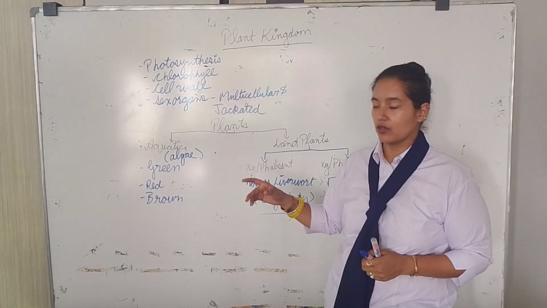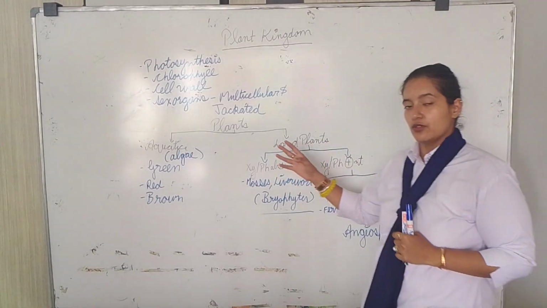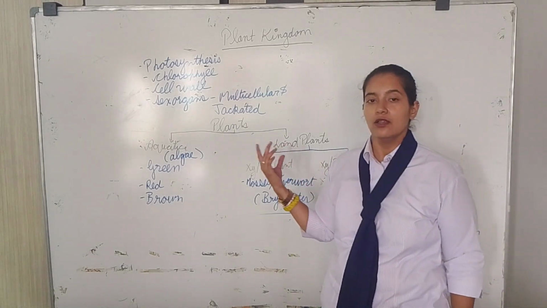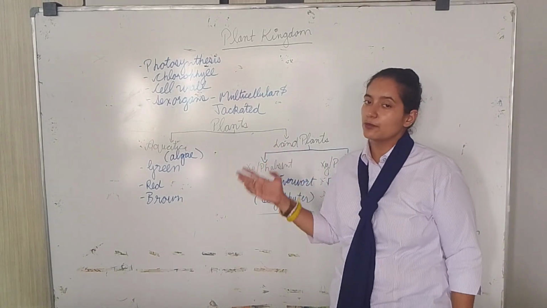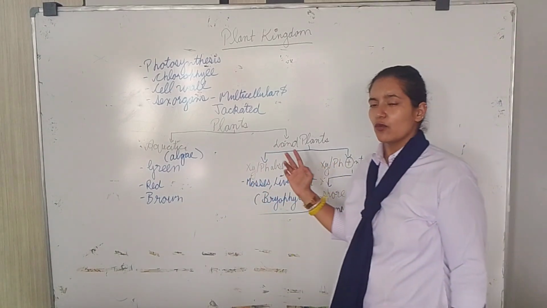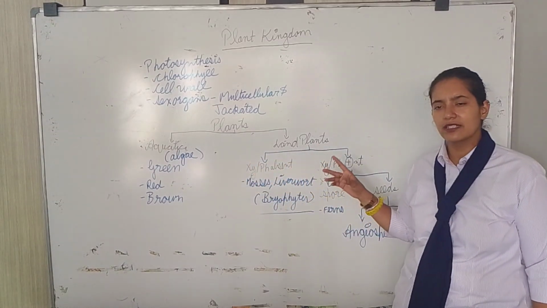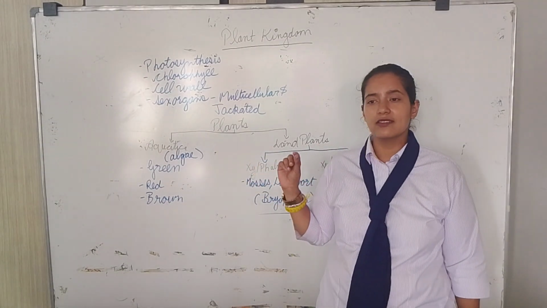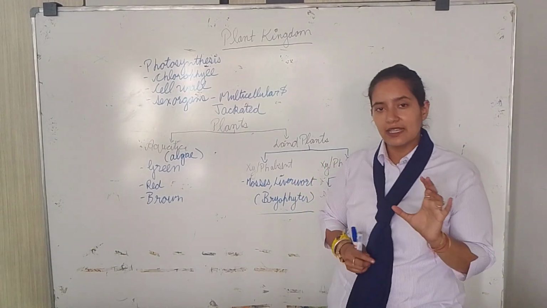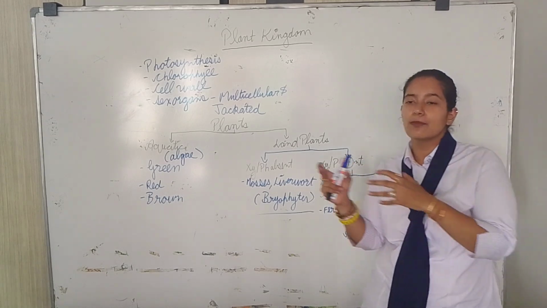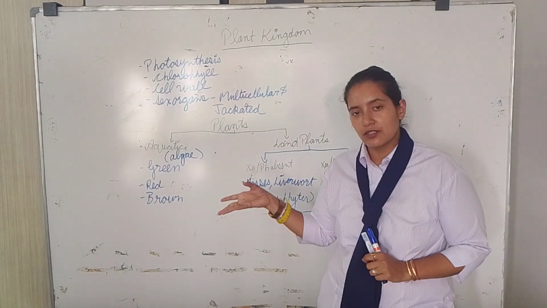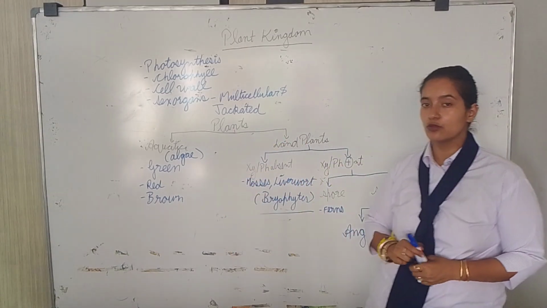So firstly, let's have a look at when the xylem and phloem are absent. When the xylem and phloem are absent, we generally take the example of the bryophytes. In bryophytes there are some examples like mosses and liverworts. Now where are these bryophytes found? Beta, you will find these bryophytes near the rivers. For example, if you go to the hilly areas, वहाँ पे जो पत्थर होते हैं, पत्थर के पास में क्या पाए जाते हैं? आप देखेंगे कुछ ग्रीन कलर के प्लांट्स उग रहे हैं पत्थर के ऊपर, वो क्या है? Bryophytes.